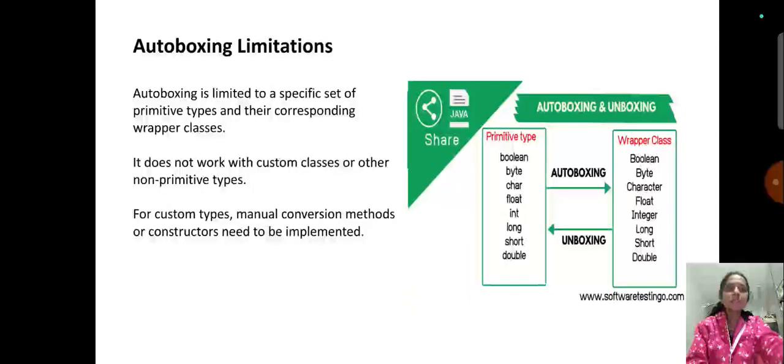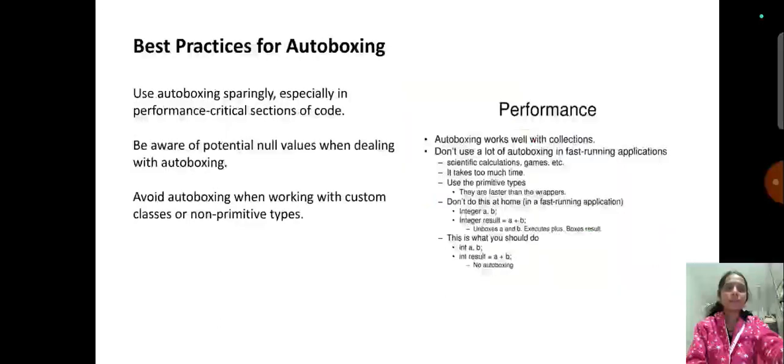And next, autoboxing limitations. Autoboxing is limited to a specific set of primitive types and their corresponding wrapper classes. It does not work with custom classes or other non-primitive types. For custom types, manual conversion methods or constructors need to be implemented.